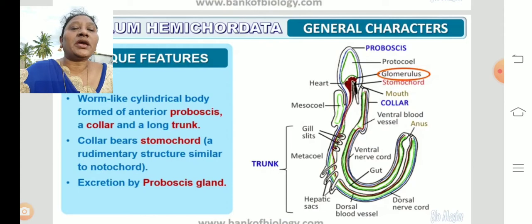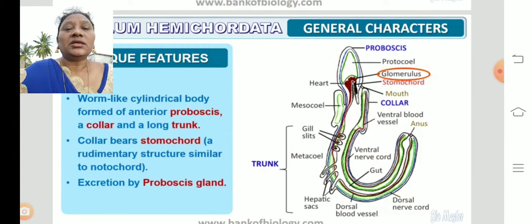And the collar base, the stomacord. What is a stomacord? A rudimentary structure similar to the notochord. What is a notochord, children? It seems like the backbone, but it is not a backbone.